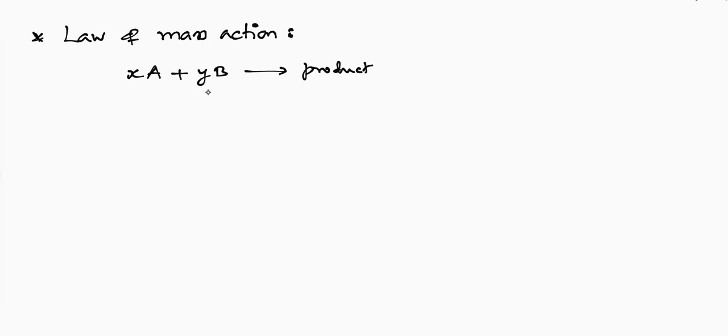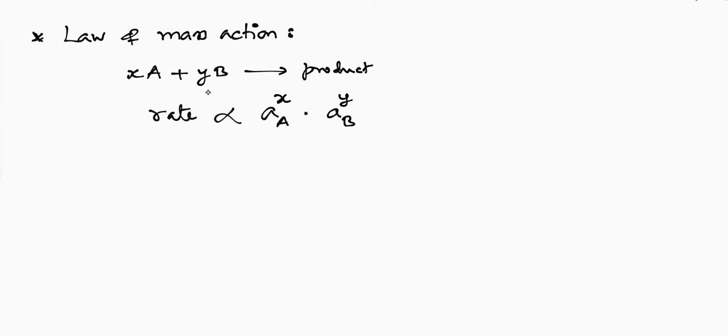According to the law of mass action, the rate of this reaction is directly proportional to the active mass of reactant A power x into the active mass of reactant B power y.